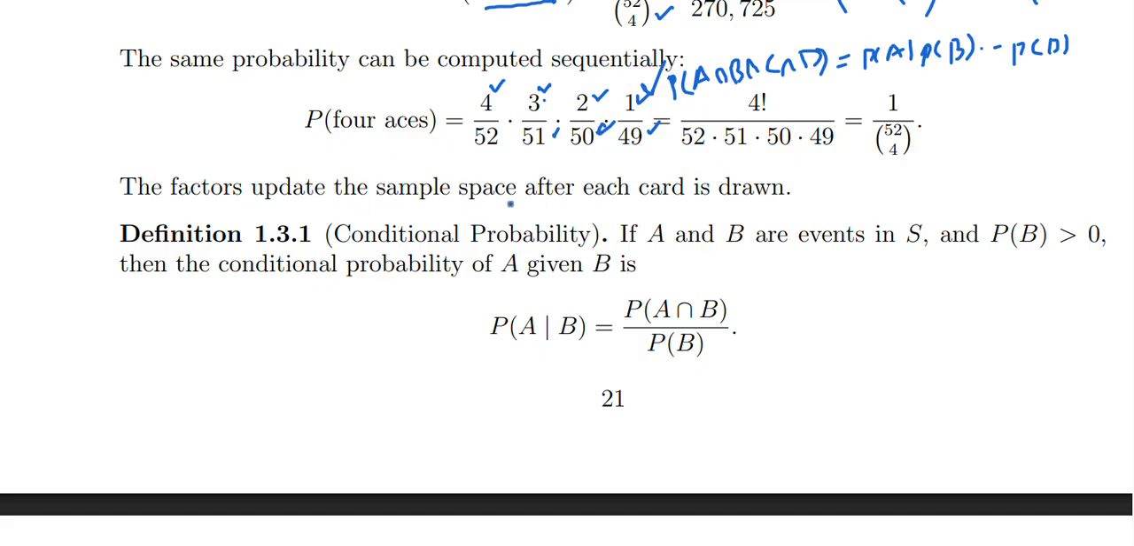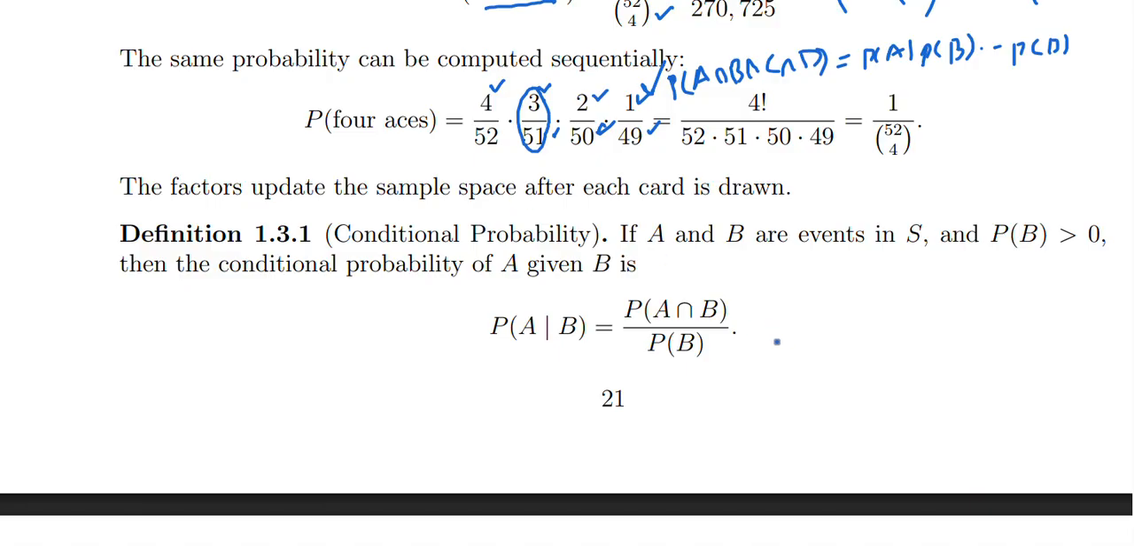The factor updates the sample after each card is drawn. So here we are updating our sample space. Here now sample space is 51 cards, and out of 51 we have 3 cards left, which are aces. And now we are updating here, sample space having 50 cards, then 49 cards, and then we multiply all of them because these are independent. So this is the concept of conditional probability.